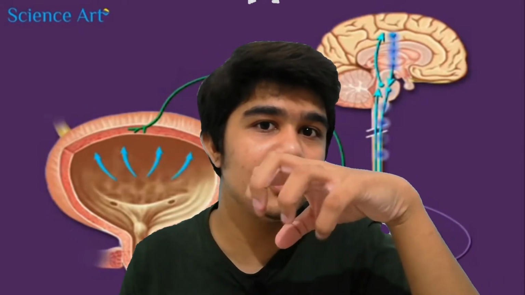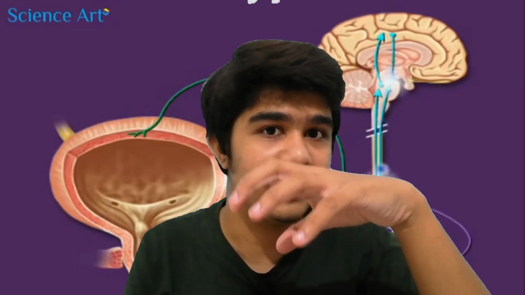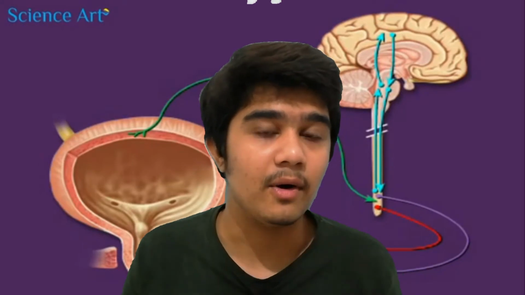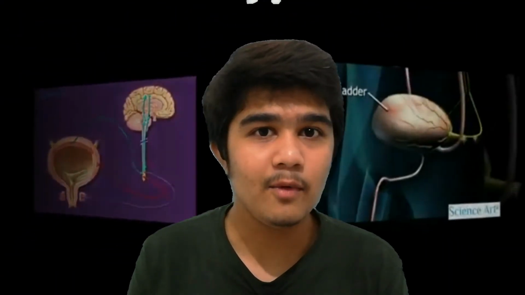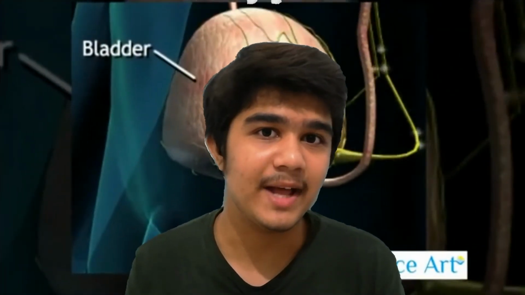Now it is going to be contracted, but here the internal sphincter is also not open, it is also contracted. So what happens? That internal sphincter relaxes and then urine will come beyond that internal sphincter. Now we have one extra thing, and that is the pudendal nerve, that is in our control and is voluntary. So जब भी हम चाहेंगे हम कर पाएंगे.